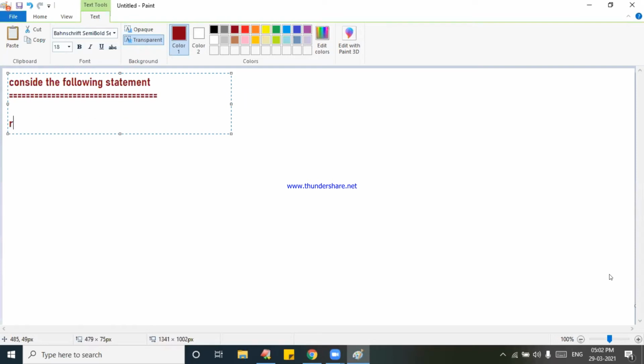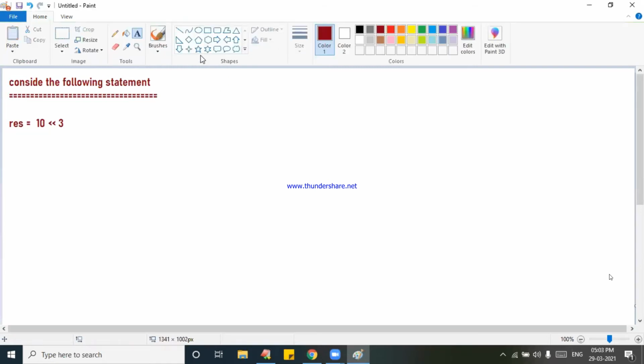RES, some result variable. RES is equal to 10 double less than 3. I am saying 3, or 2, or 4, or 5, or 6. Anything. Just I am saying 3.